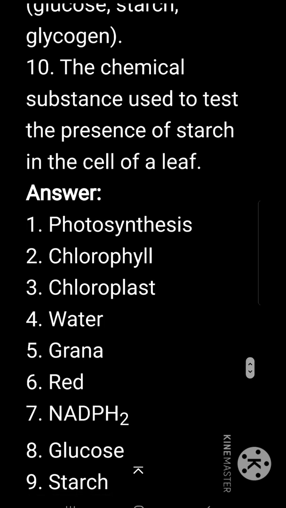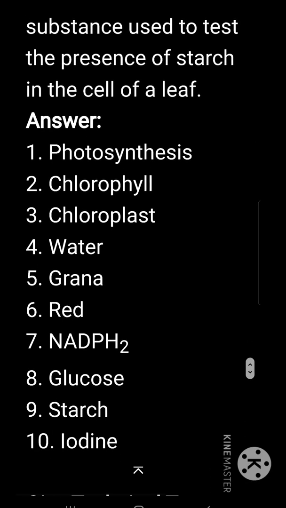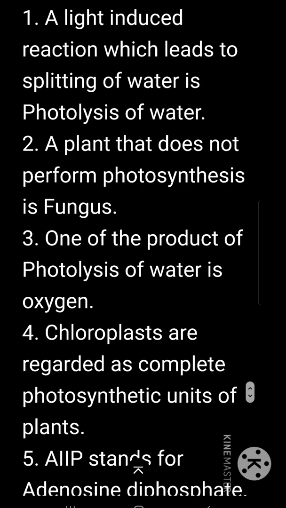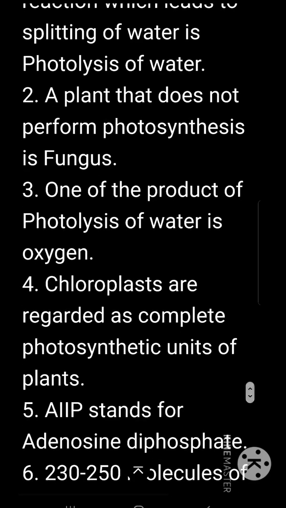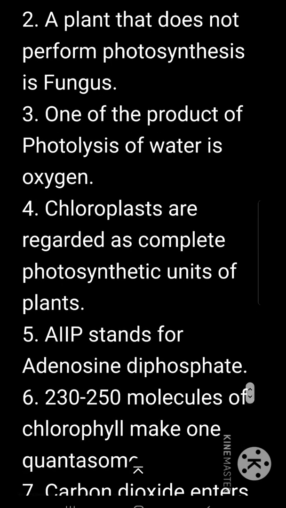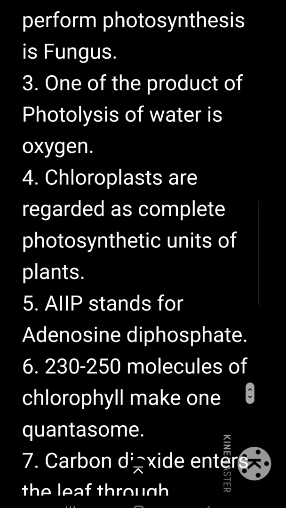The chemical substance used to test the presence of starch in the cell of a leaf, it is iodine. A light-induced reaction which leads to splitting of water molecule is called photolysis of water. A plant that does not perform photosynthesis is fungus. One of the products of the photolysis of water is oxygen.